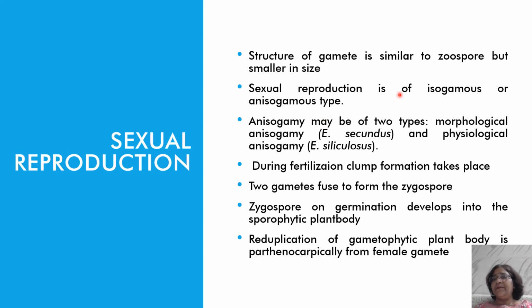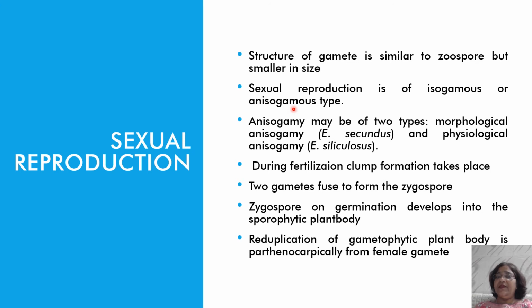Isogamous means that the gametes undergoing fusion are of the same kind morphologically, in size, shape, behavior and physiological activity, and they are from the same gametangia. The fusion of such gametes is known as isogamy.